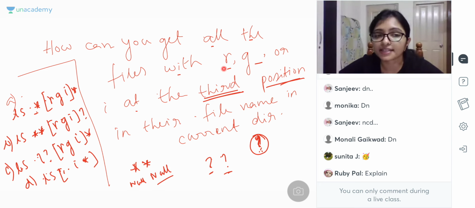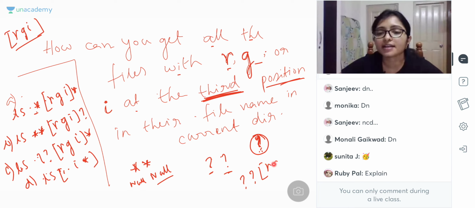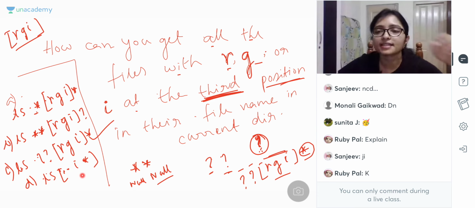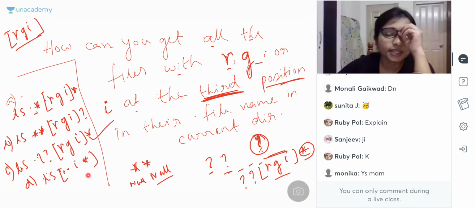In the third position there is R, G or I. So we know in the bracket R, G, I means either R or G or I. Now you have to get the third position. How we can get the third position? This is my first position, this is my second position, and this is my third position. In the third position anything can be there. And after that star. Star means after this anything can be there. That's why this is the answer. Got it? So I think from this example everything is clear to you.